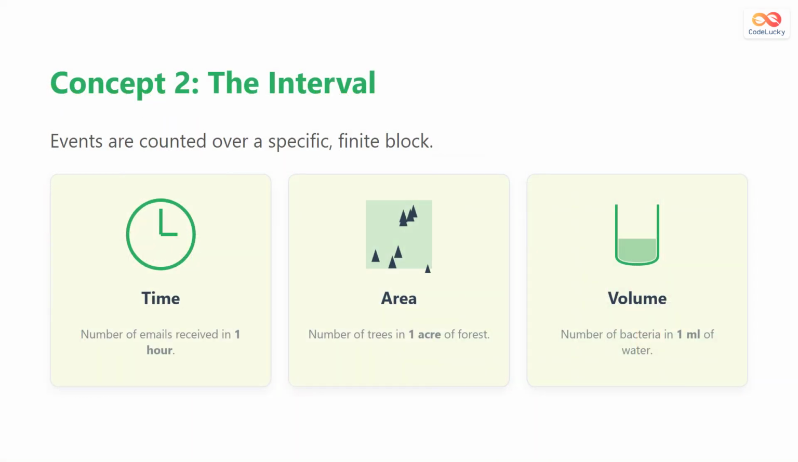Crucially, these events are counted over a fixed interval. This interval can be anything. It might be time, like the number of emails you get in an hour. It could be area, like trees in an acre of forest. Or it could even be volume, such as bacteria in a milliliter of water.